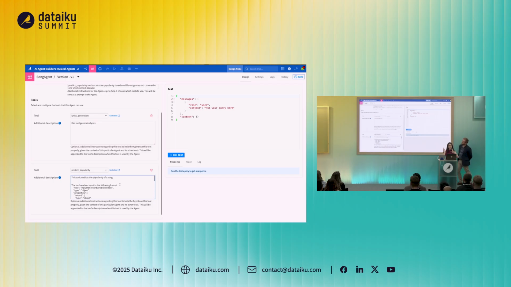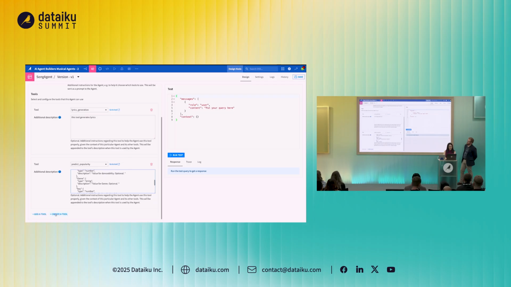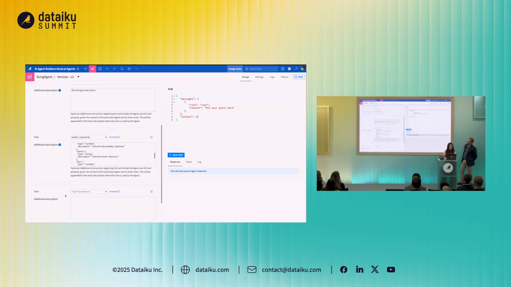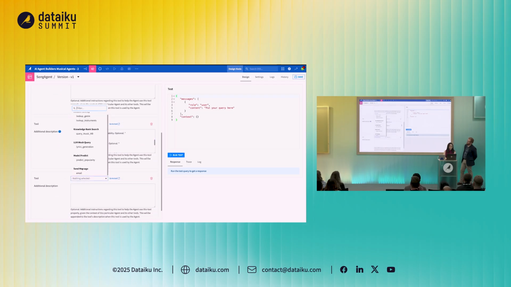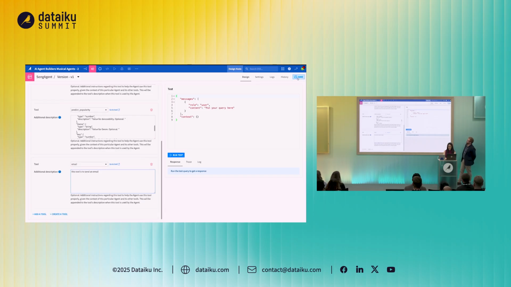So again, making sure that you're not treating machine learning and agent workflows independently, but really bringing them together for one whole use case. And then finally, we have the email agent tool that Matt just created. This allows us to use our song agent to email us afterwards. So this tool is, let's spell that right, send an email. With that, I'll click Save.